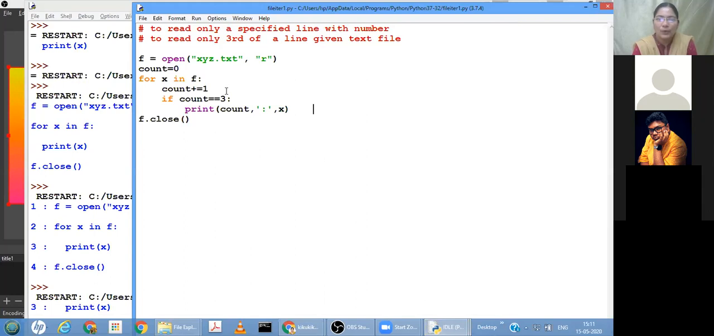But here, why I am using break is, once I have reached the third line, I do not want to continue reading the other lines in the file. Whatever content I required, that is reached, isn't it? So I'll break here. Got it, child?